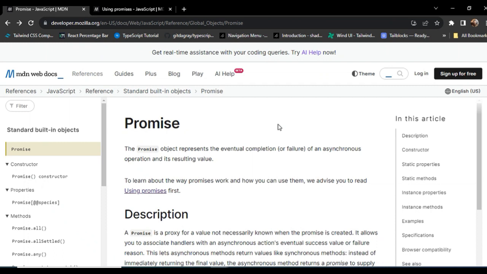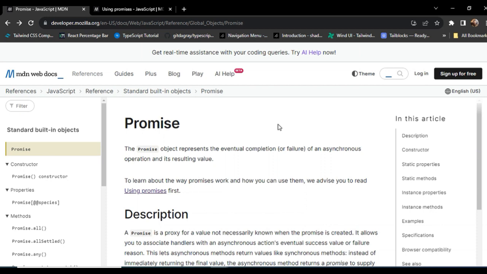So in this video we are going to learn JavaScript promise. At first you have to understand what a promise is. Promise means you are supposed to do something. For example, today I am supposed to create a video. If I create a video, it will be completed or fulfilled. If I don't create a video, it means my promise is rejected, because I didn't fulfill my promise. So this is the way